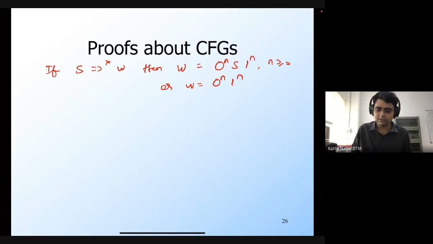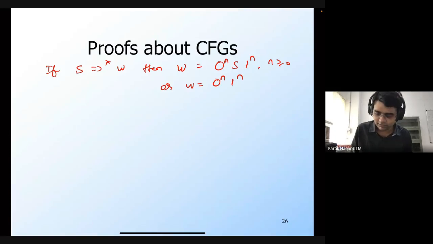And if we can prove this, then this would imply that any string w that's present in the language, so we know that a string is present in the language only if it can be derived from the start symbol S and it doesn't have any non-terminals. It's a terminal string.